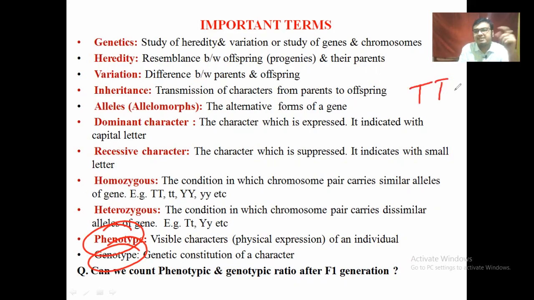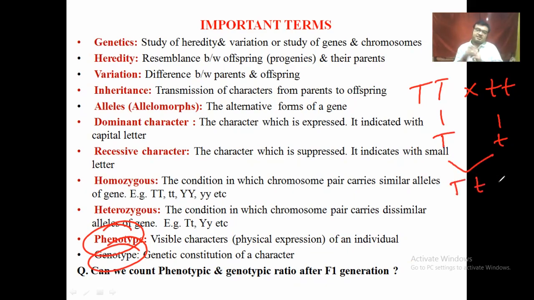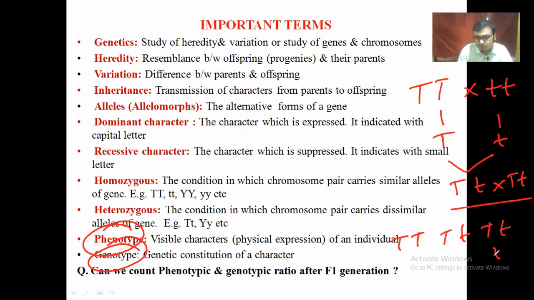That is, one is a pure dominant and another one is a pure recessive. In this case, one gamete is capital T, in this case small t. Then in the F1 generation, capital T, small t is found. And after selfing, we can find capital T capital T, capital T small t, capital T small t, small t small t. Actually, this type of cross we will discuss in the next portion of the topic under Mendel's law.